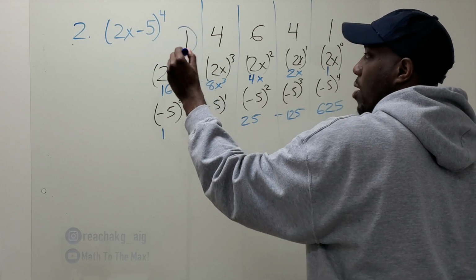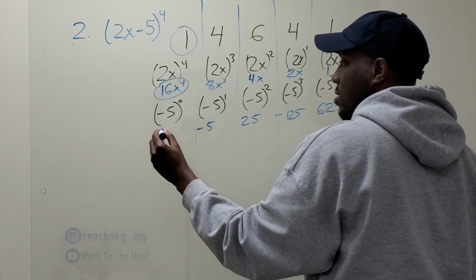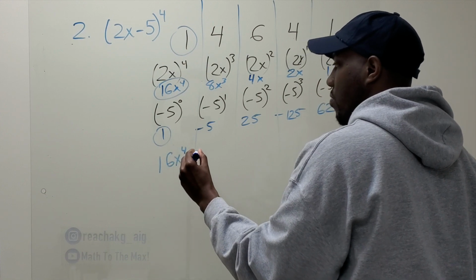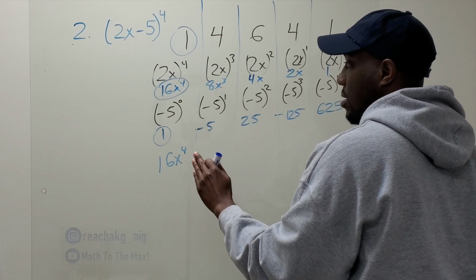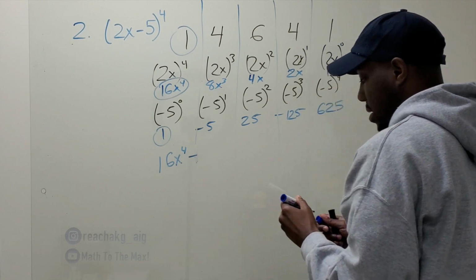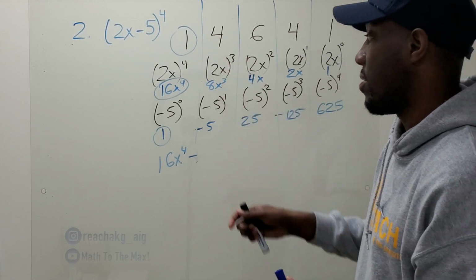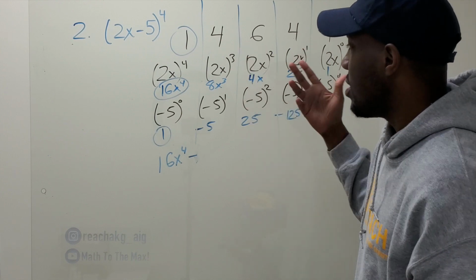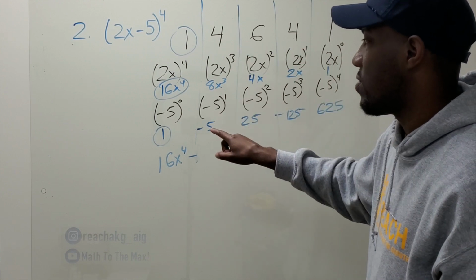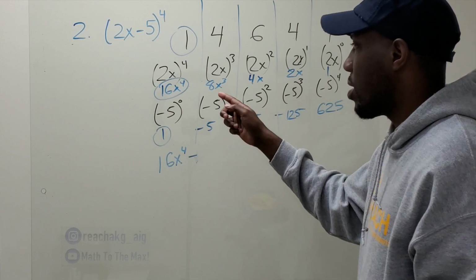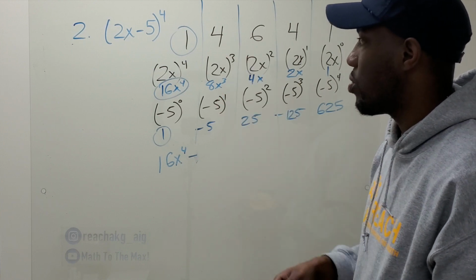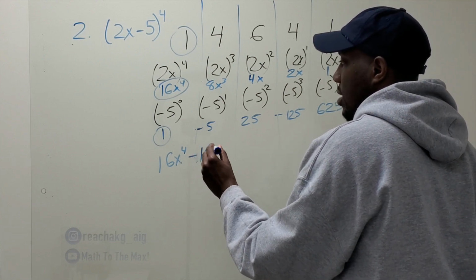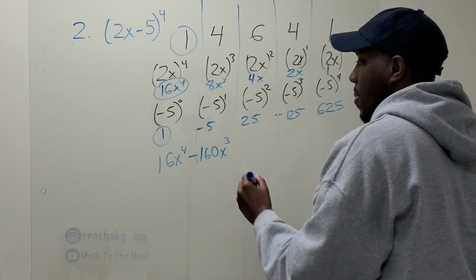So what am I multiplying? 1 times 16x to the 4th. 16x to the 4th minus. I know it's minus because it's going to be a positive times a negative, so it's going to be a negative. Now, let's do this. 8 times 5, that's 40. And then 40 times 4 is 160. So it'll be -160x to the 3rd.